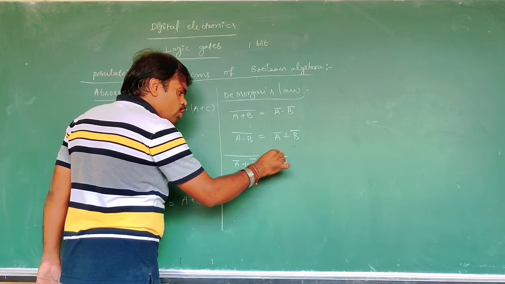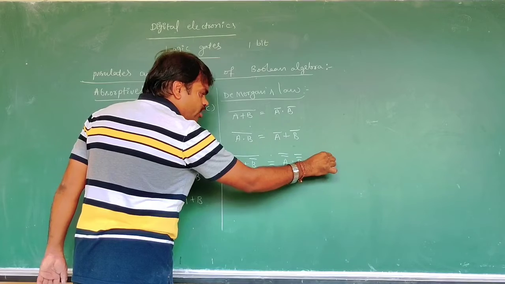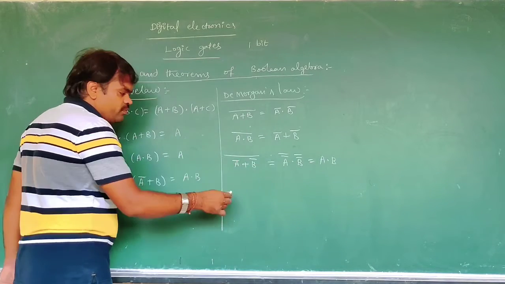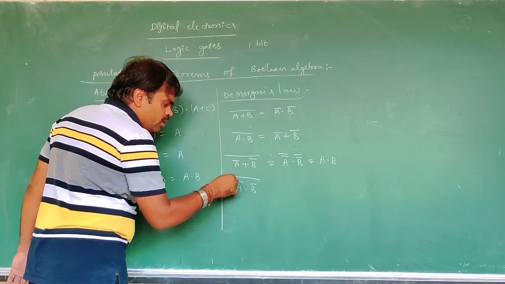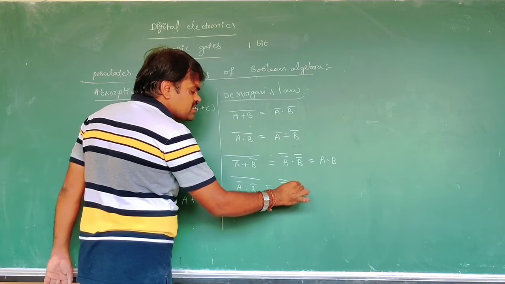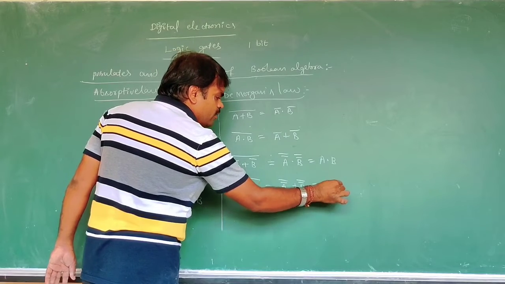That's why A bar whole bar dot B bar whole bar. It becomes A dot B, because A bar whole bar is A. Now (A bar dot B bar) whole bar is equal to A bar whole bar plus B bar whole bar. That's why A plus B.